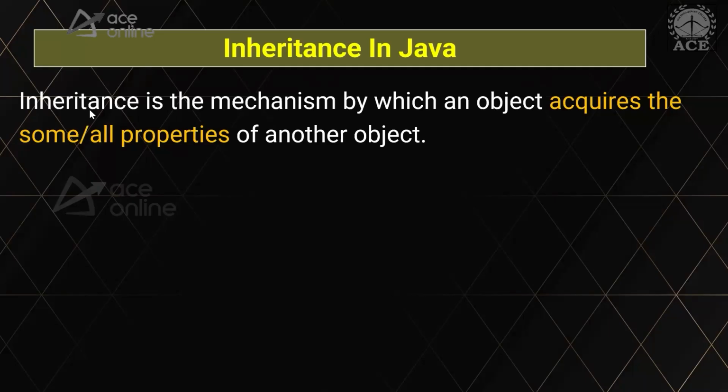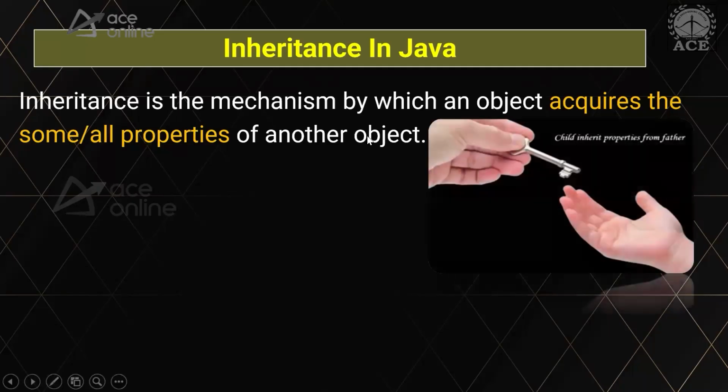This is the third principle of object oriented programming, which is a most important concept. Now you can see this diagram. It says the child inherits the property from the father. Let's say your father has 500 crores, then that is inherited directly to you as a child of your parent.